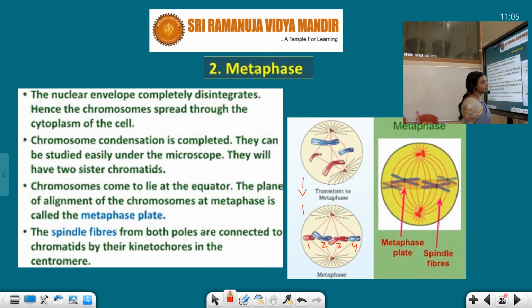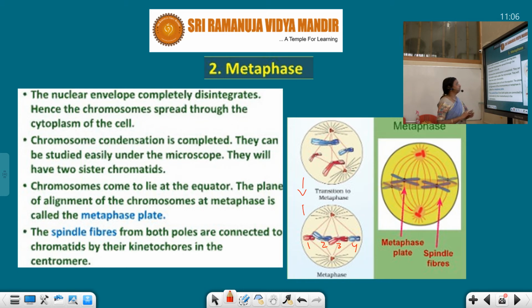So here we can observe that all the 4 chromosomes are present on the equatorial plate. How did they reach the equatorial plate? Because they are continuously attached with the spindle fibers. The nuclear envelope completely disintegrates. In the prophase stage we have seen that the nuclear membrane disappears.